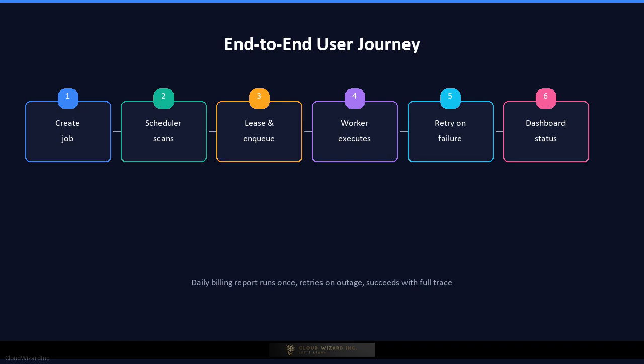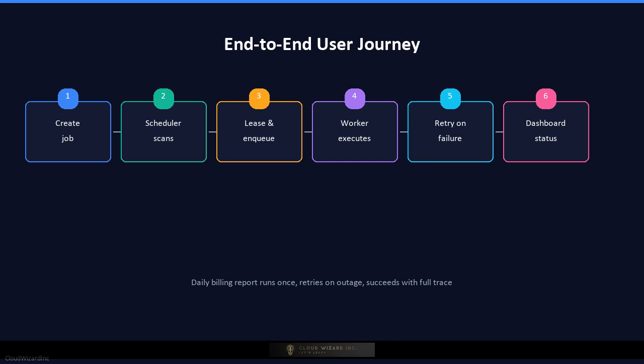At the scheduled time, the scheduler leader claims a lease and queues the task, and a worker picks it up. The worker runs the report, sends the results to S3, and marks the job as succeeded. On the dashboard, the engineer sees a green status, the runtime, and the next scheduled run.